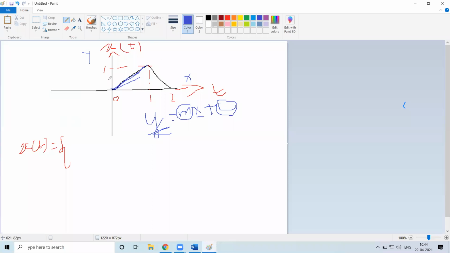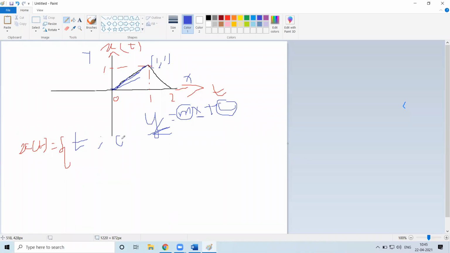Here I'm just taking one simple example. From 0 to 1, it is nothing but a ramp signal, which is represented as t. That is, if t is equal to 0, x of t is equal to 0. If t is equal to 1, x of t is equal to 1. So here 1 comma 1 is the coordinate, and its value is 1. If t is equal to 0.5, x of t is also equal to 0.5. So this is how it goes.